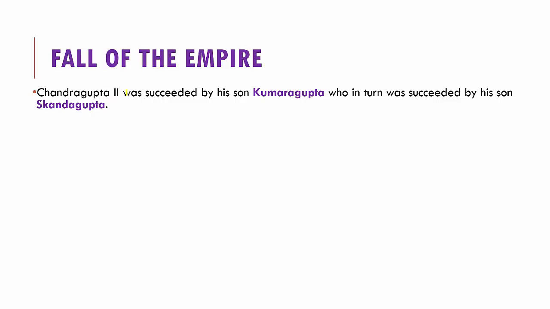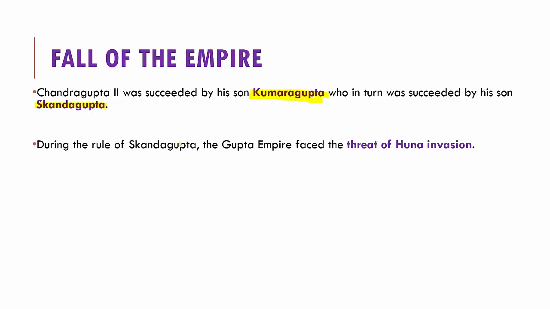Now, in spite of all these achievements, like any other empire, even the Gupta Empire took a fall. So when we talk about the fall of the Gupta Empire, Chandragupta II was succeeded by his son Kumaragupta, who was in turn succeeded by his son Skandagupta. Now, during the rule of Skandagupta, the Gupta Empire faced the threat of the Huna invasion.